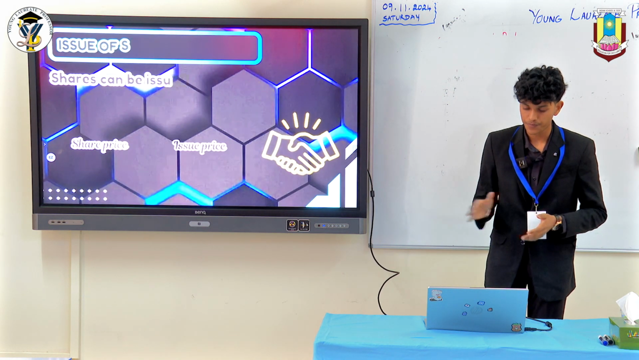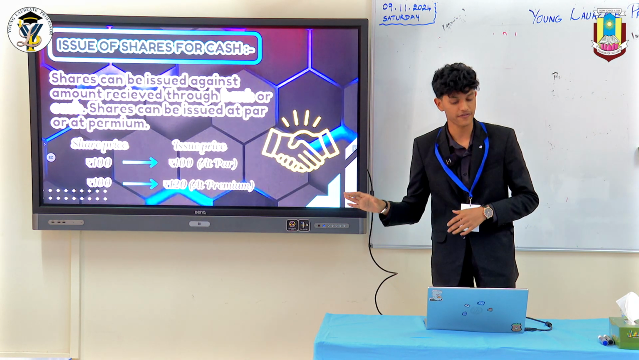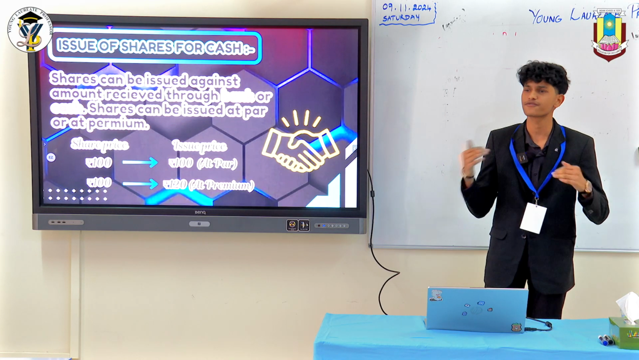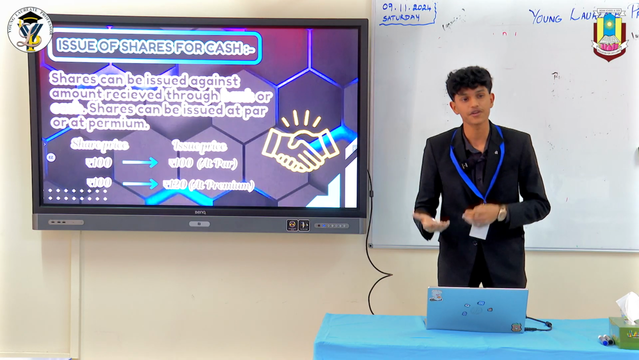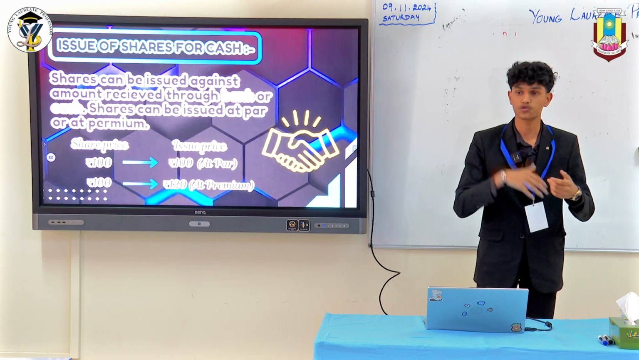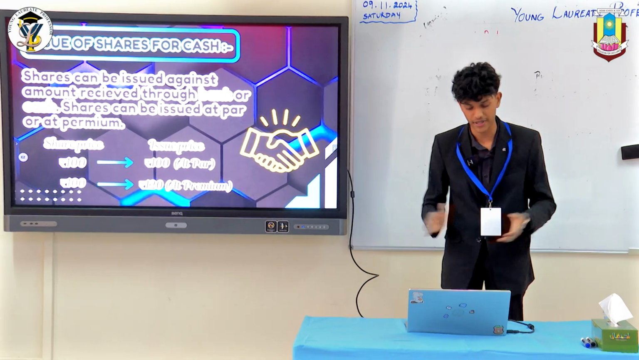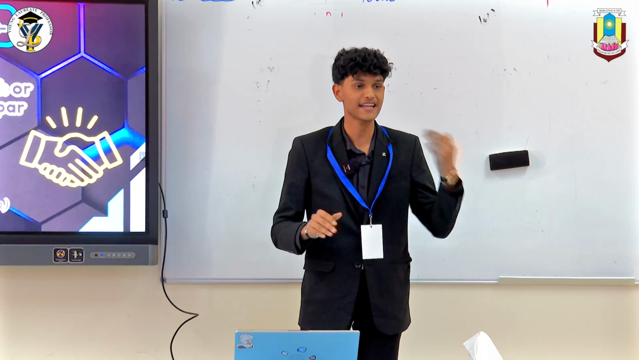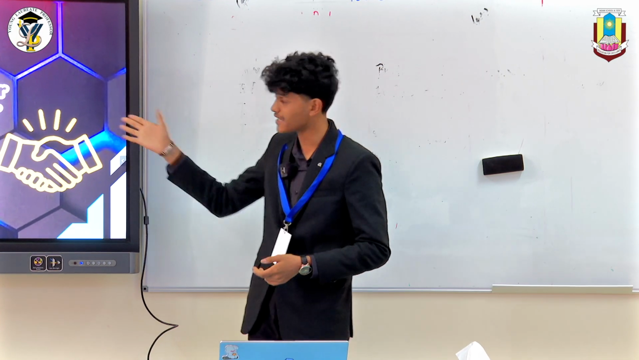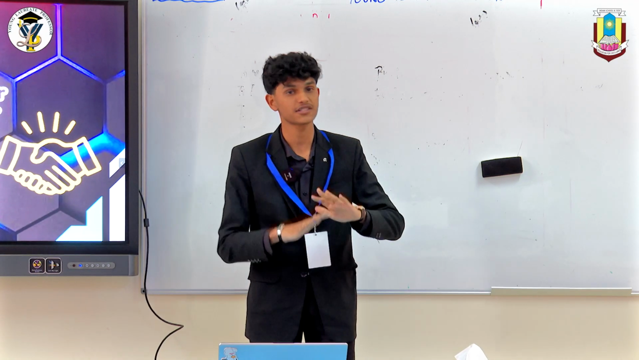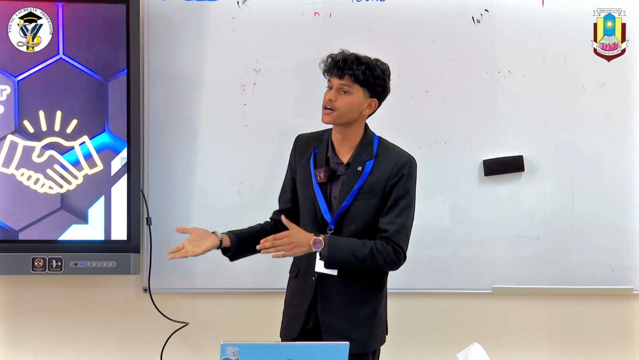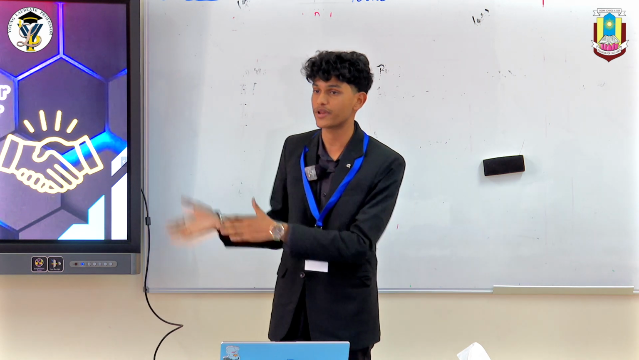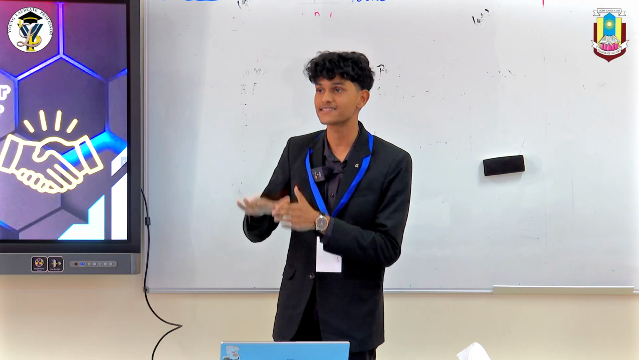Before we actually move into our topic for today, we'll go over issue of shares for cash. Issue of shares for cash simply means you're issuing shares and you're collecting money in the form of cash or through the bank or any other banking instrument. These shares can be issued mainly in two ways, that is at par or at premium. At par simply means suppose the share price is 100 rupees and you're issuing it at 100 rupees, whereas at premium means the share price is 100, however you're issuing it for 120. That 20 rupees extra is the securities premium.